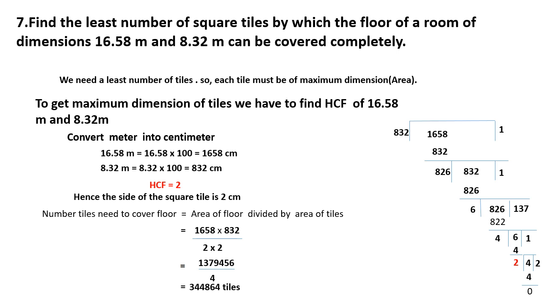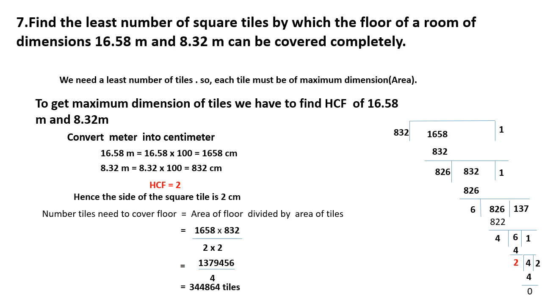Understood? Once again, we need to find the number of tiles to cover this, right? For that, we have to think about the maximum. That means the maximum area should be there for that tile.